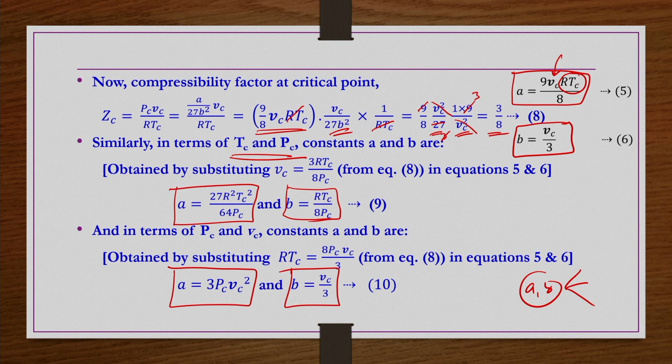So, the same a and b constants are written in 3 different forms. First one is in Tc Vc terms, second one Tc Pc terms, third one Pc Vc terms. So, now we have 3 sets of a and b constants, any one set you substitute in equation number 2 and simplify, then you will get the generalized van der Waals equation of state. Indeed, that is what we aimed for, finding out a and b constants and then substituting them in equation number 2.